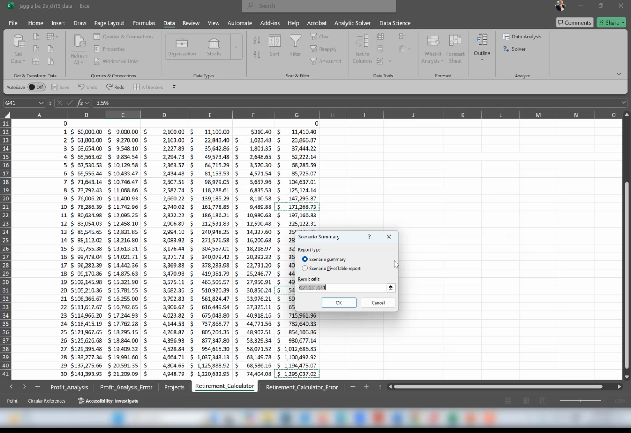The PivotTable report option produces the report in PivotTable format and only lists the resulting values, but not the input values. Therefore, the Scenario Summary report format is often more comprehensive and useful in decision making. So we are going to select Scenario Summary. And here, as you see, the result cells we are going to use are G21, G31, and G41. We use these cells because they contain the formulas for computing the ending balance after 10, 20, and 30 years. We are going to click OK here.